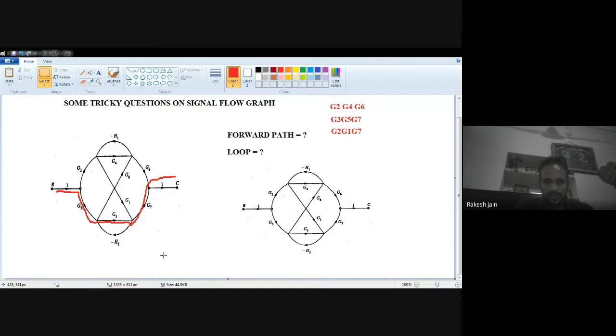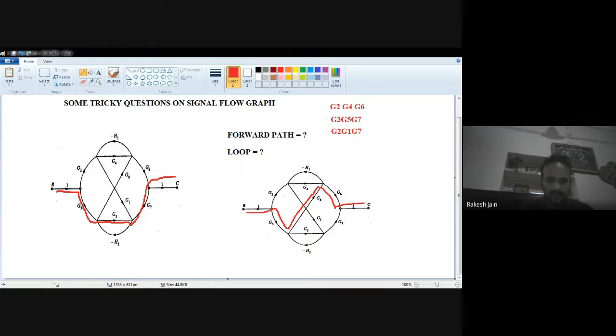Now, which one is my next forward path? Similar to this forward path, there is another forward path. 1, then G3, then G8, then G6, and then 1. This is also a forward path. So G3, G8, and G6. This is also a forward path.